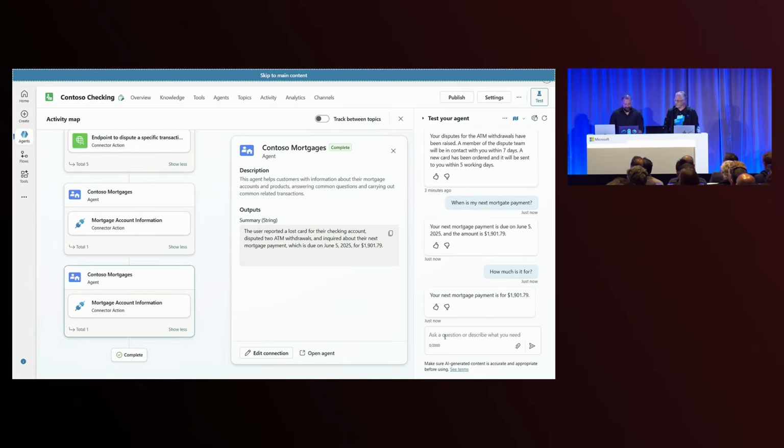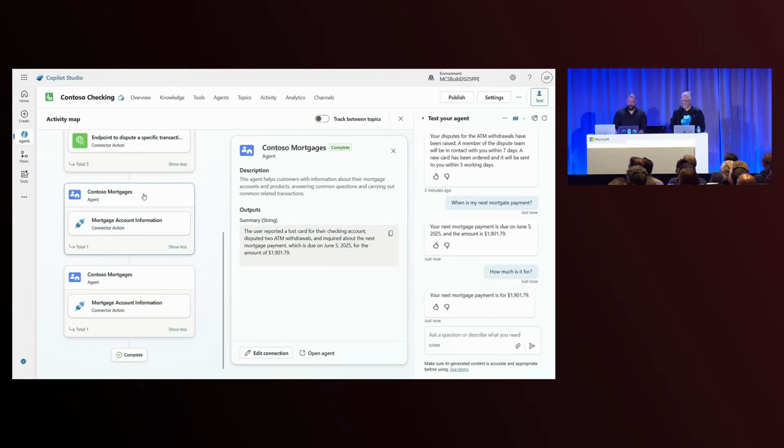But yeah, that's good. And one thing I want to pay your attention to is actually every time we're invoking an agent, you can see what this agent is doing. In this scenario, you can see this is the summary that I gave back to the main agent, in this case, the Contoso checking agent, to understand what is the next step this Contoso checking agent needs to do to fulfill the user's question.